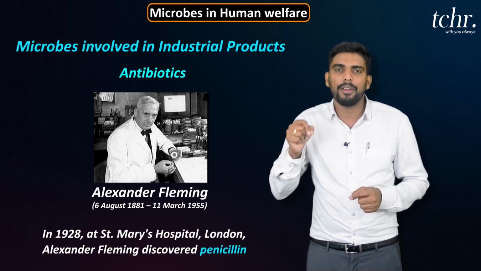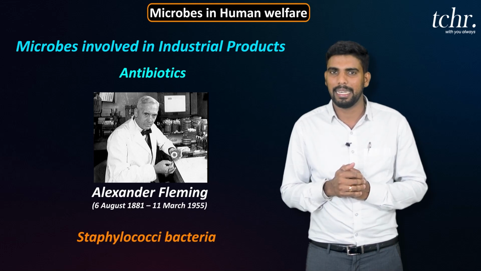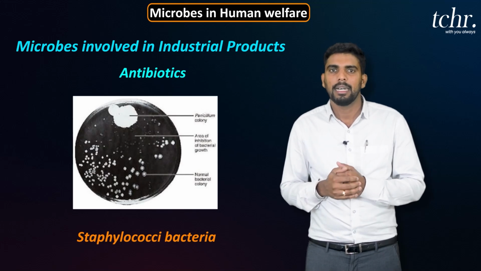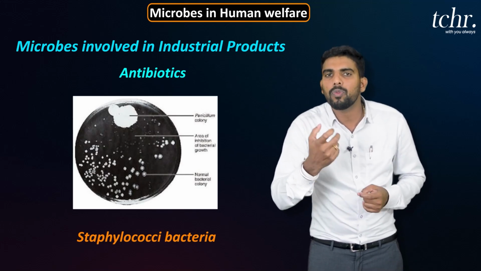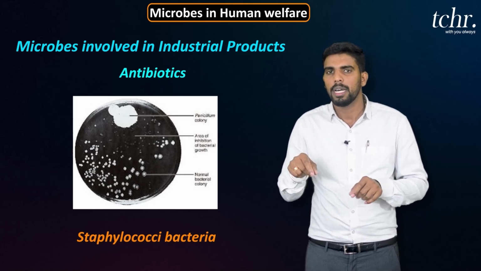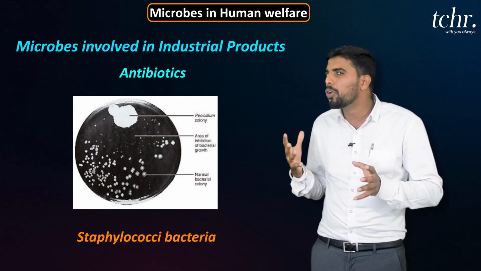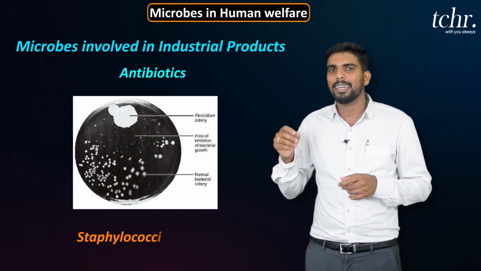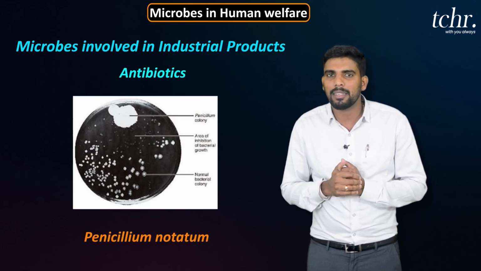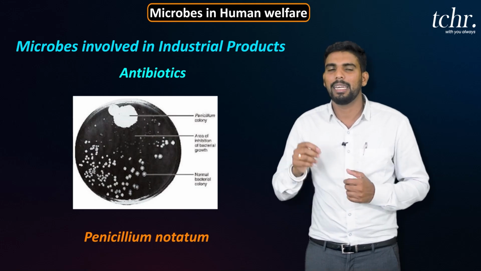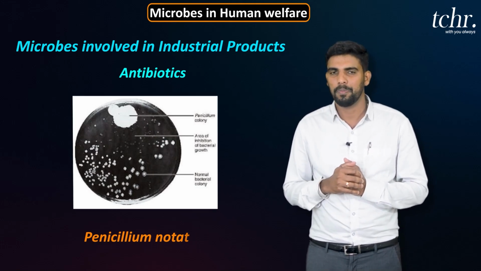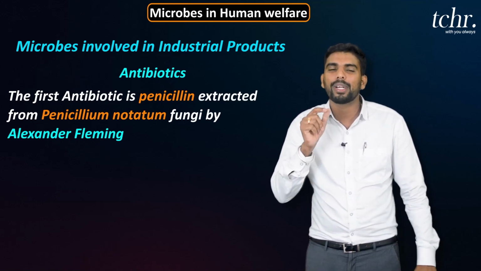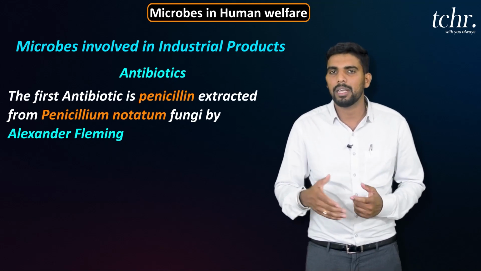He basically worked on Staphylococcus bacteria, but in that cultured plate of Staphylococcus bacteria, some black colored mold grew. And he observed that in the region surrounding that mold, there was no growth of Staphylococcus. Finally he concluded that the mold is Penicillium notatum, it secretes penicillin, and it inhibits bacterial growth. So the first antibiotic is penicillin, extracted from the fungus Penicillium notatum, by Alexander Fleming.